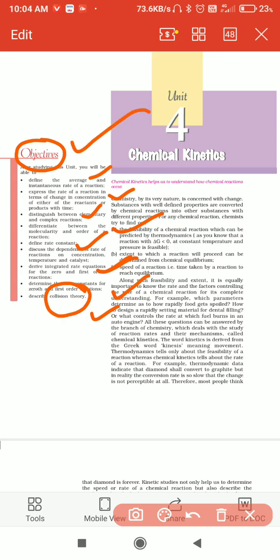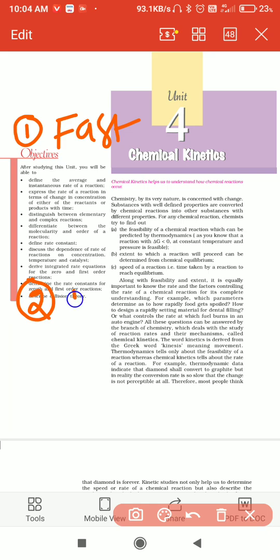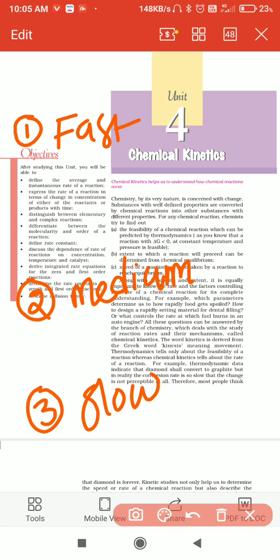So majorly these concepts are the objectives we are going to study. Before that, chemical reactions are commonly classified into three types, depending upon their reacting nature. Some reactions happen very fast, where reactants are converted into products very quickly. Some reactions are medium reactions. And the third are very slow reactions. So chemical reactions are classified into three types: very fast reactions, medium reactions, and slow reactions.